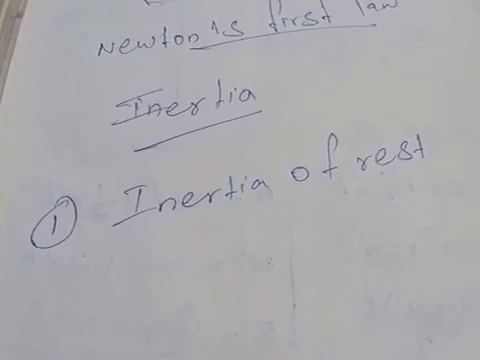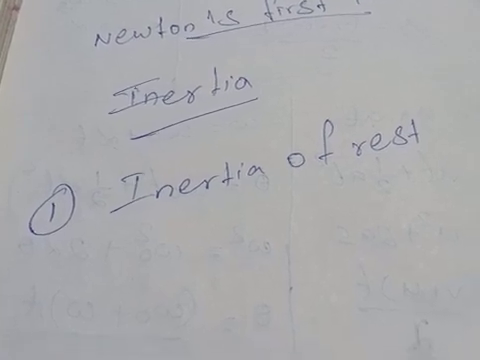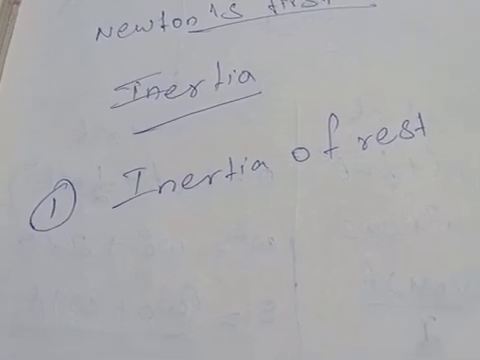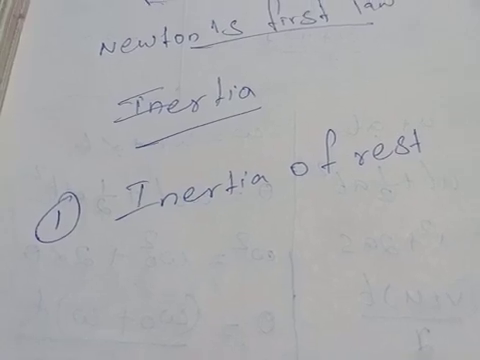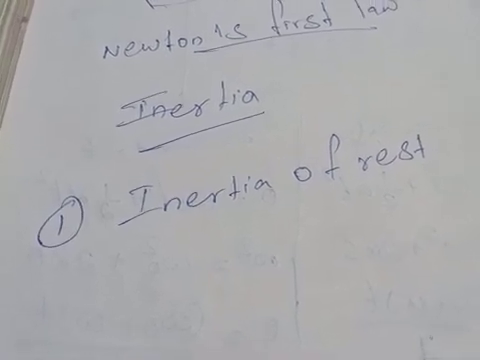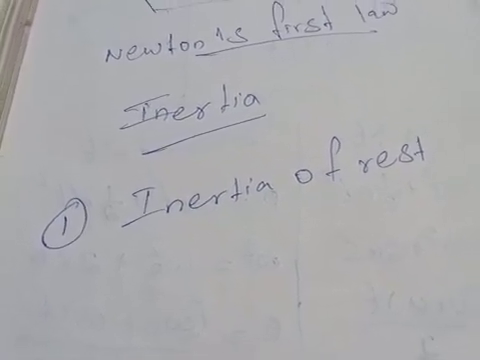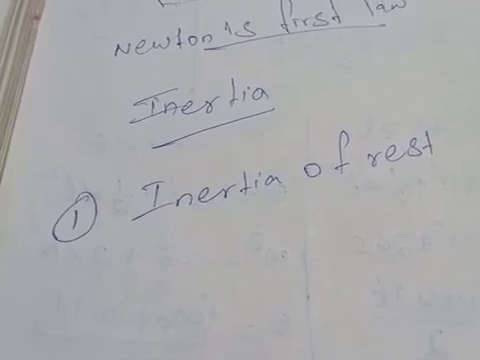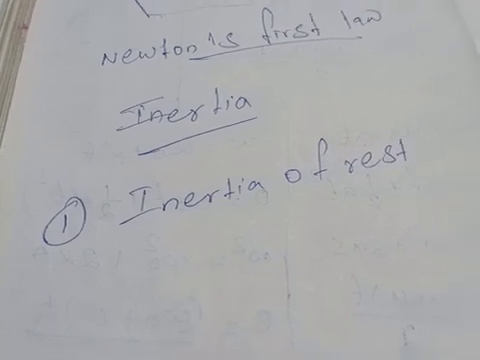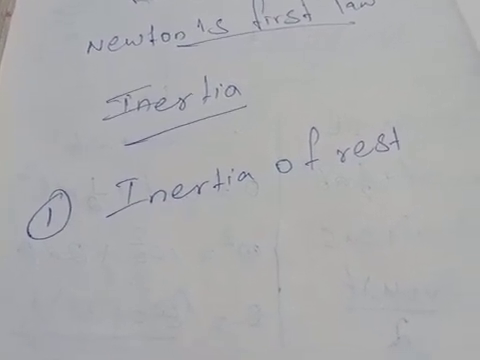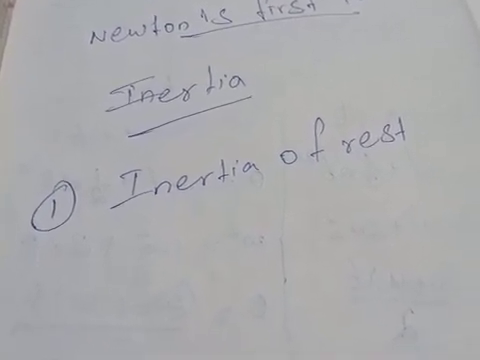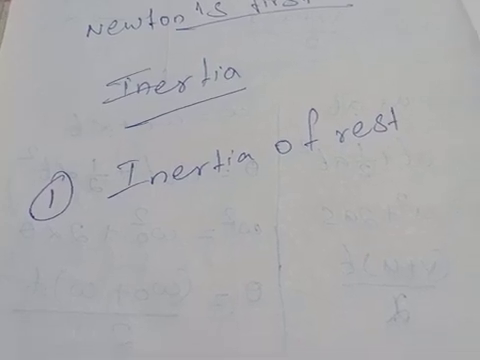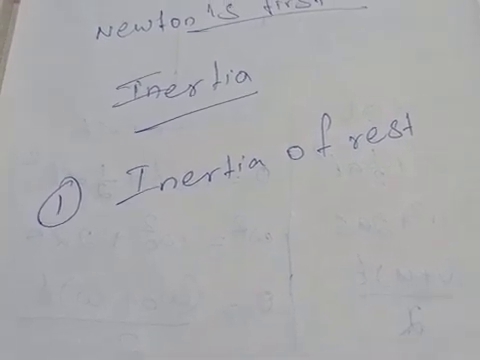The driver started the bus, so the bus started to move, but still you are sitting at rest. You don't have the ability to change your state. You are staying at rest. That is inertia of rest. The inability of an object to change its state of rest is called inertia of rest.